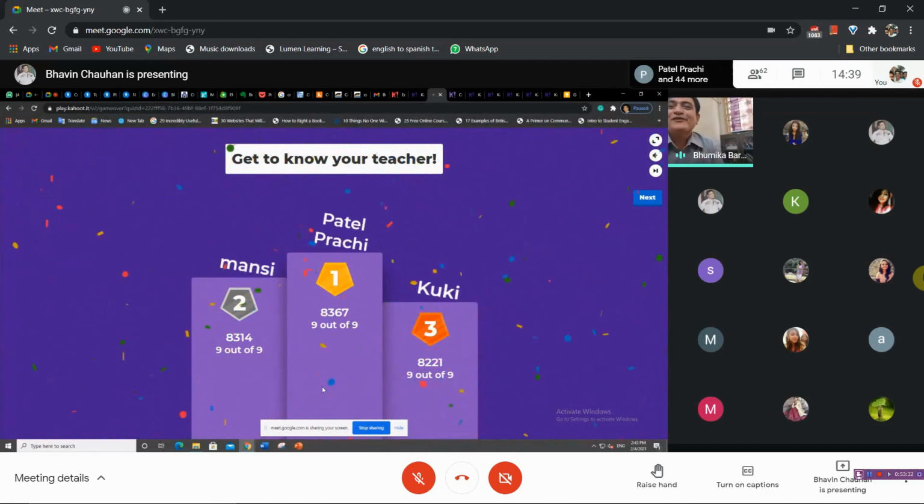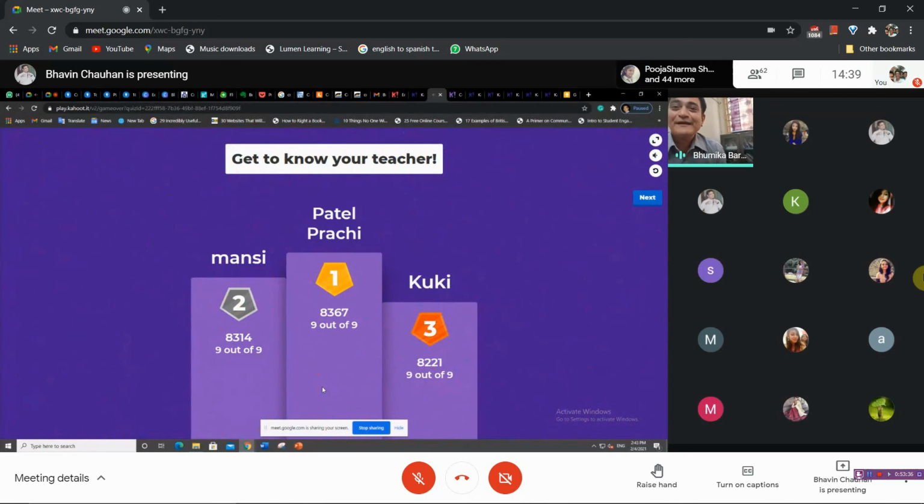Okay, so now you people also dance like this at your homes, everyone else also dance, because we had fun. See, this is something which you can do for yourself at school level, at college level also, because everybody is curious about knowing their teacher, right? So this is a fun way of sharing your own information with your students, and that is also exciting, right? Okay, clear? So this is one of the ways to share your own information, and this is one more Kahoot.